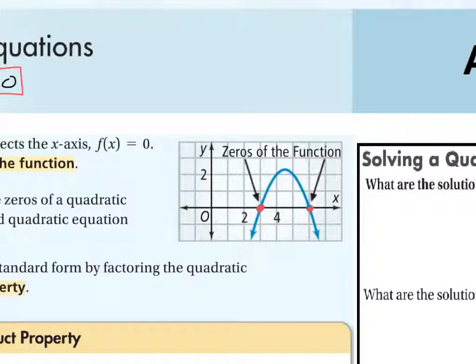The reason I'm pointing that out is because that phrase, find the zeros of this equation, or find the zeros of this function, tends to show up in the state exam that all your juniors will be taking this year. It shows up sometimes in the ACT that those of you wanting to go to a four-year college will have to take, or the SAT, for those of you wanting to go to a four-year college on the coasts. The East and West Coast tend to use the SAT rather than the ACT. So that phrase comes about. That's what they mean. Find the zeros. It means take that equation, set it equal to 0, and solve for x.